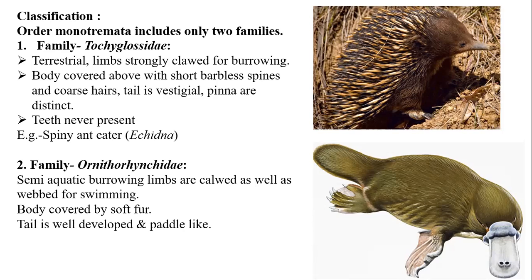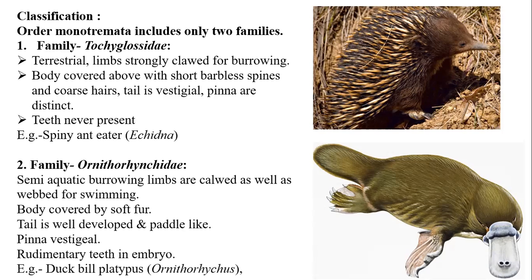Then tail is well developed and paddle-like. Then pinna are vestigial and rudimentary teeth are found in the embryo, however they are absent in the adult. An example of this is the duckbill platypus. So this is regarding the Prototheria.